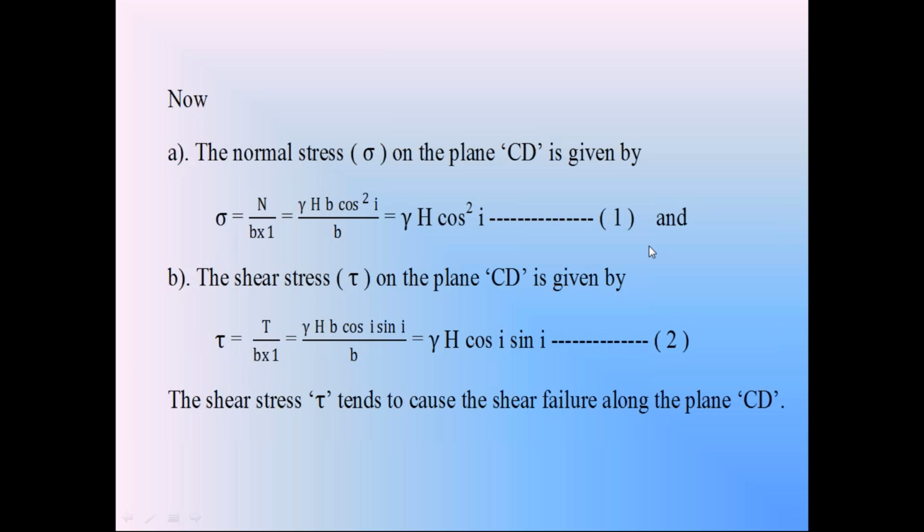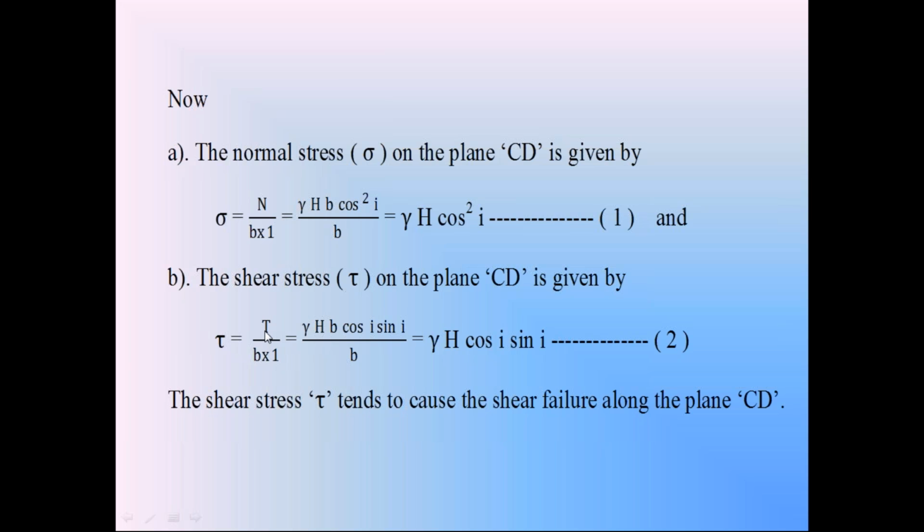Because the tangential component T is parallel to surface CD, we consider it as shear force. The shear stress tau developed on the surface CD is equal to shear force T divided by area of the surface CD, B into 1.